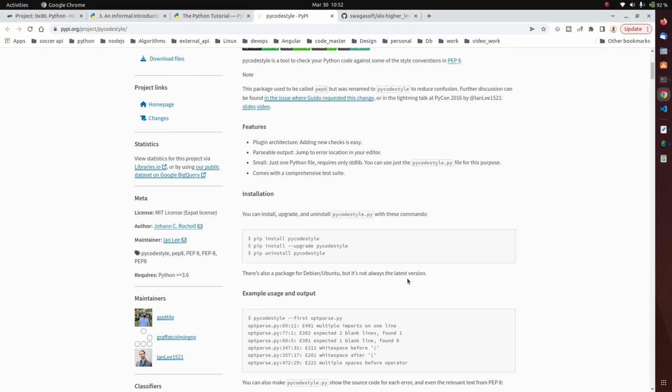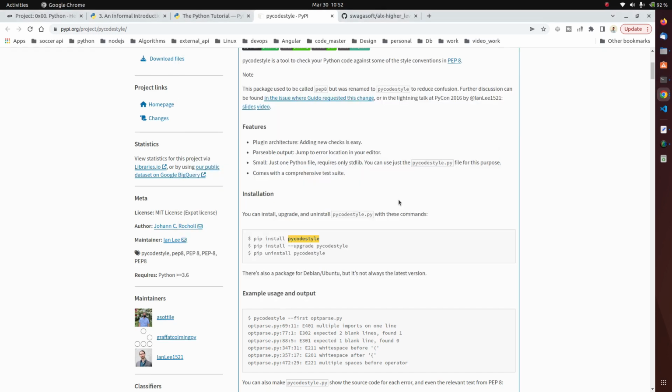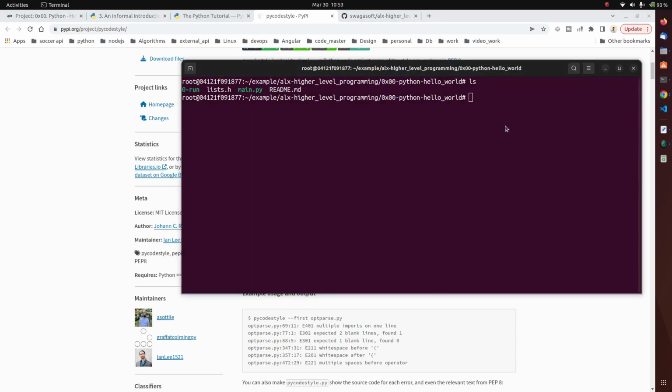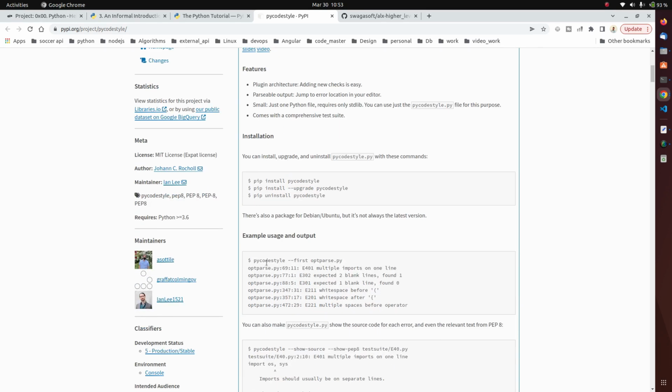But here, what we'll be using to test our Python code is the Python code style. You can see the command to install it using the Python package manager. But the beauty of it is it's already been installed for us, so we can just test our file straight away. You can see an example here.